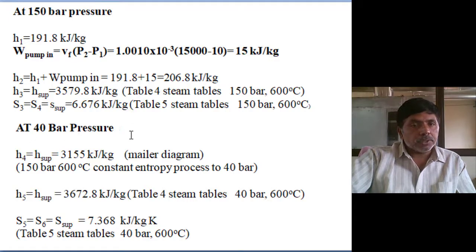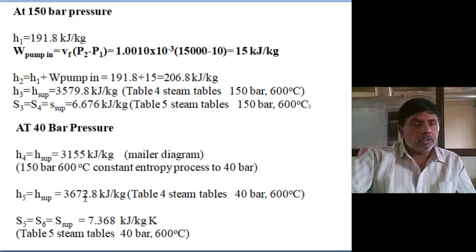At 40 bar pressure, what is the H4 value? The condition given for H4 is 150 bar pressure, 600 degrees, with a constant entropy process down to 40 bar. From this point, H superheat, on the Mollier diagram mark 150 bar and 600 degrees, and move at constant entropy vertically up to 40 bar pressure. Whatever the enthalpy is there, that is the H4 value. You will get 3672.8.